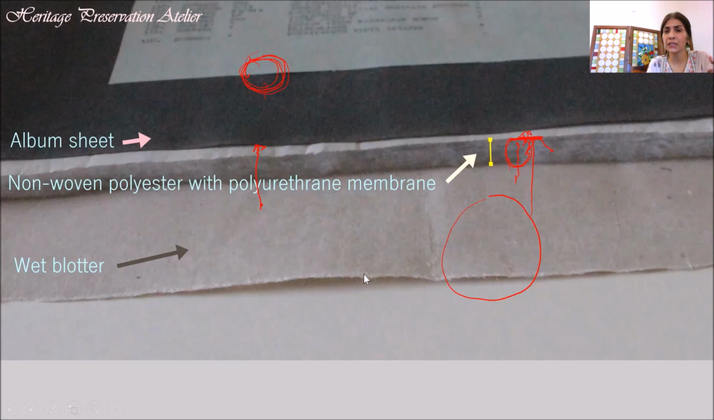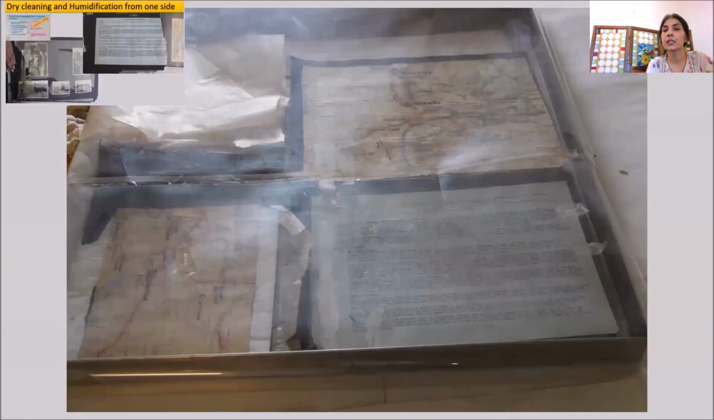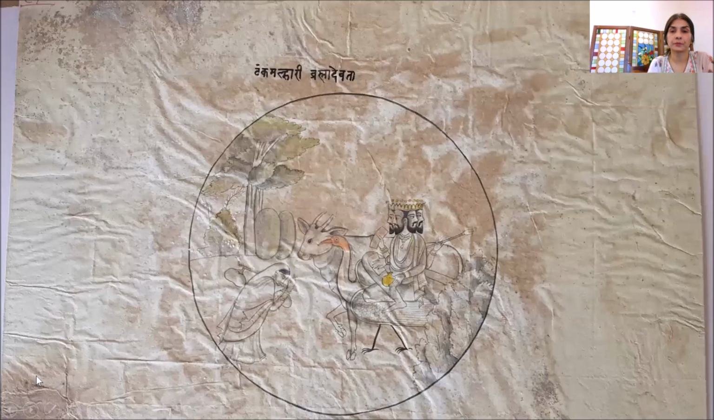So this is how we are providing moisture from one side just to detach the adhesive. This is another picture of the environment we created. We have the blotter at the bottom, then the polyester web, and then the original object. It was covered so that the moisture doesn't escape into the environment, but remains there and softens the adhesive.